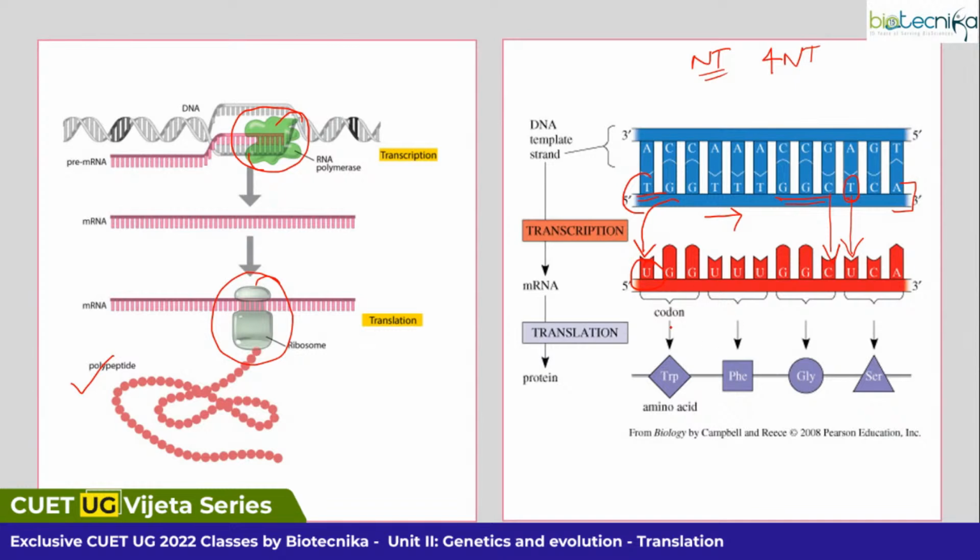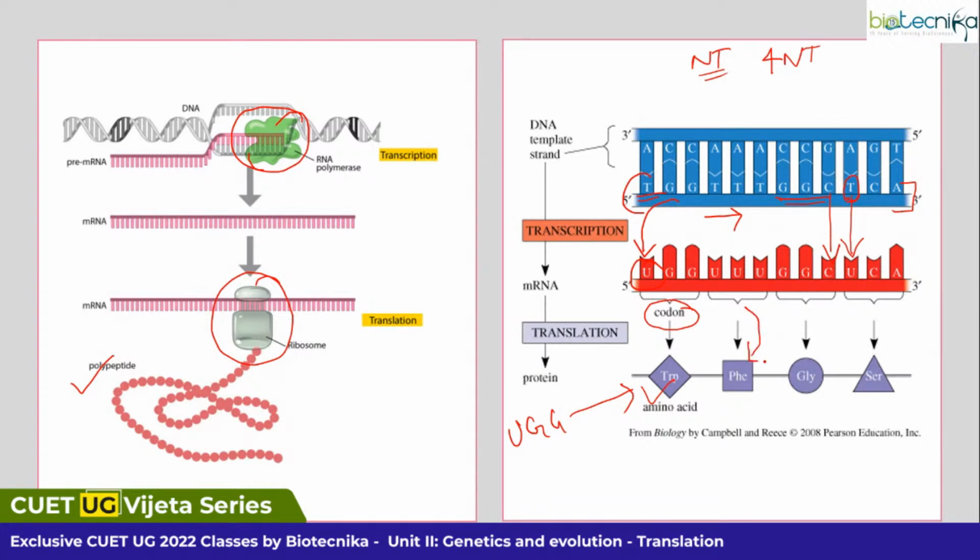Now at this junction, what we are having? We are having codons. I will come into codons in details. So codons are nothing but a combination of 3 nucleotides. So a combination of 3 nucleotides will give rise to a specific amino acid. Like UGG, it codes for tryptophan.